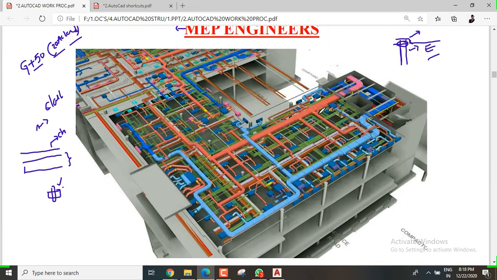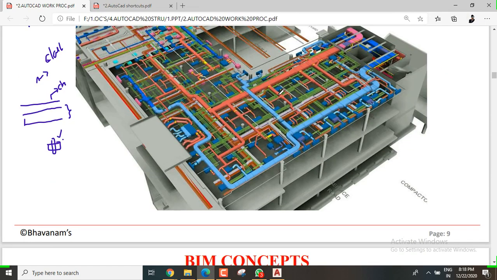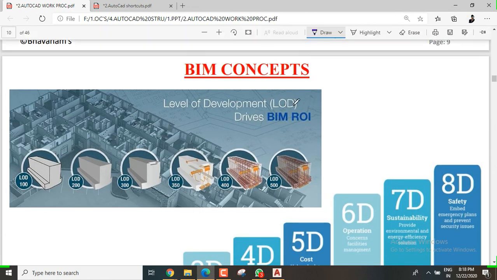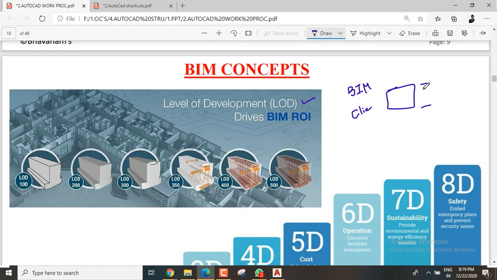So that's why some people take this BIM technology, and see some BIM concepts here. LOD, level of development, is a wonderful BIM concept. LOD means, see, you are a client. You have some land, so at that time you need a basic drawing.